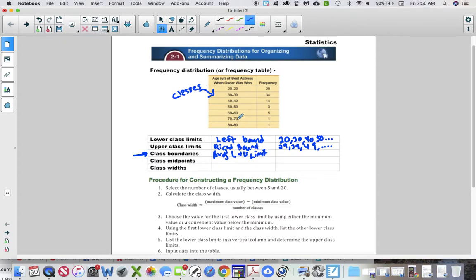So we would average the 29 and the 30 together, which would be 29.5.